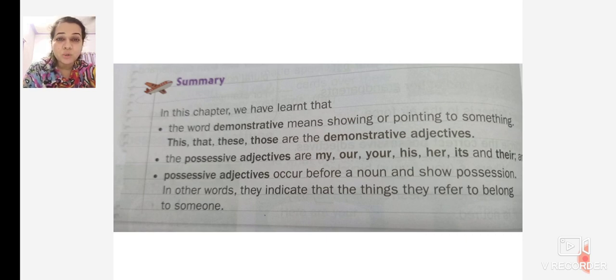It means they belong to your, his, her, my, our, their, its. They belong to me, my, your. So these are the adjectives which show the possession.